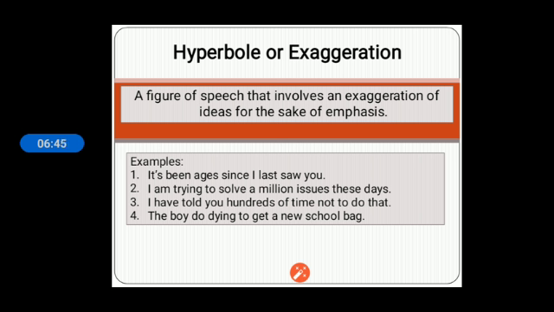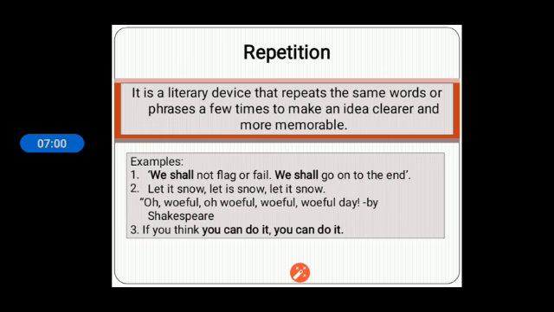In the same way, I have told you hundreds of times not to do that. Hundreds of times, have I counted how many times I have told? But I mean to say that I have told you many times. So this way it is used for exaggeration. Next one you see is repetition. By the word you can understand very easily.